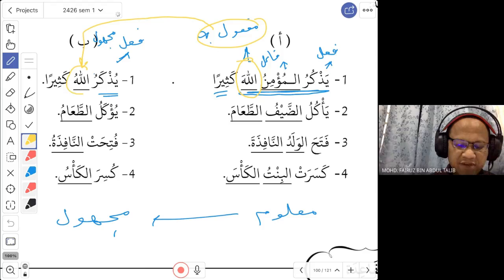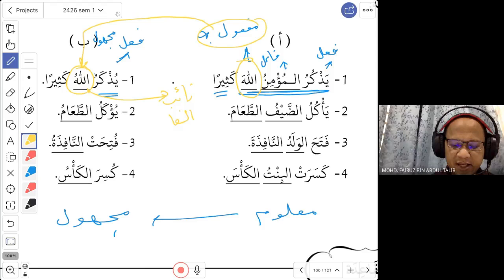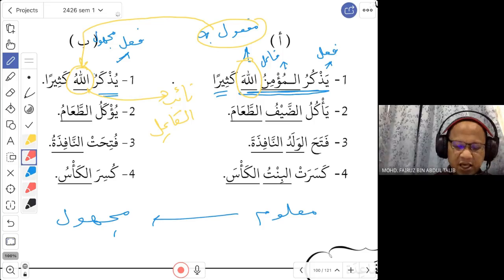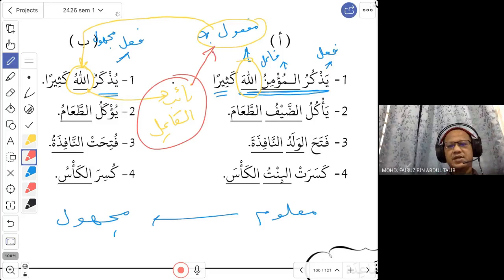So the maf'ulun bih in A, when you change to mabni lil majhul, is no longer called the maf'ulun bih. This is now called the na'ib al-fa'il. So it is like you are having a replacement for the fa'il. But it is not a fa'il, because you cannot have a fa'il anymore. What is this na'ibul fa'il actually? Na'ibul fa'il is actually a maf'ul bih.